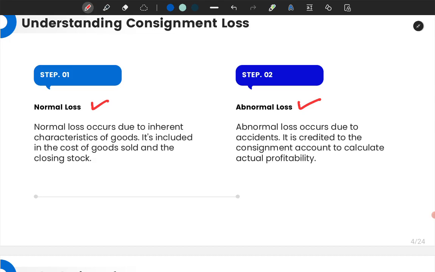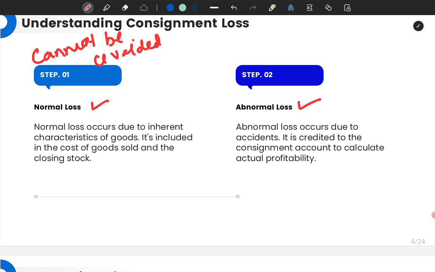Now, there will be certain losses which cannot be avoided. Remember, cannot be avoided. Like, we can't avoid the evaporation of petrol. Sometime leakage is considered as normal loss because it is inevitable.